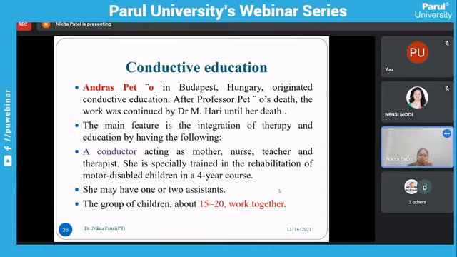The conductor acts as a mother, nurse, teacher and therapist. She is specially trained in the rehabilitation of motor disabled children in a 4-year course. There is a 4-year course to become a conductor. She may have one or two assistants, and the group of children is about 15 to 20, and they have to work together.